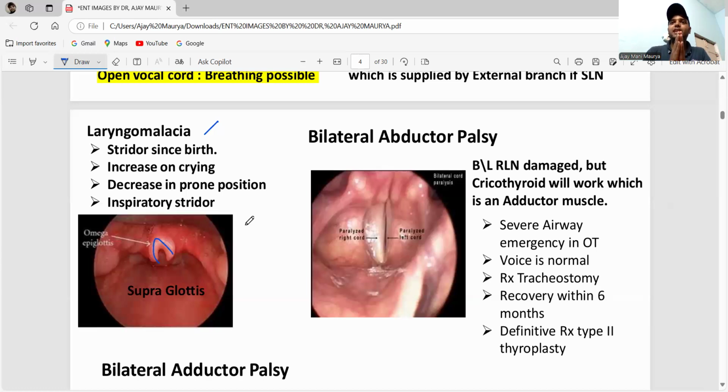This is severe airway obstruction in the emergency OT. The patient lacks oxygen and has difficulty breathing, so you have to do a tracheostomy. Then if there is recovery within 6 months, fine. If there is no recovery within 6 months, they have to do a type 2 thyroplasty.